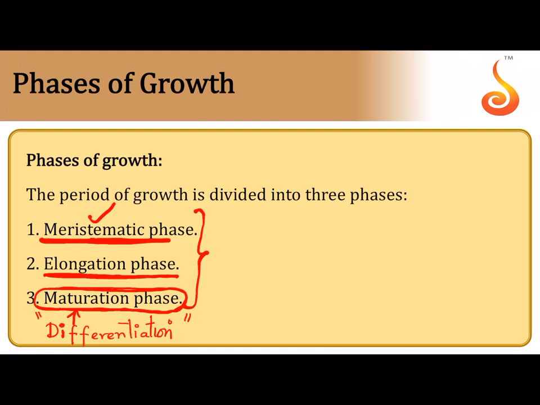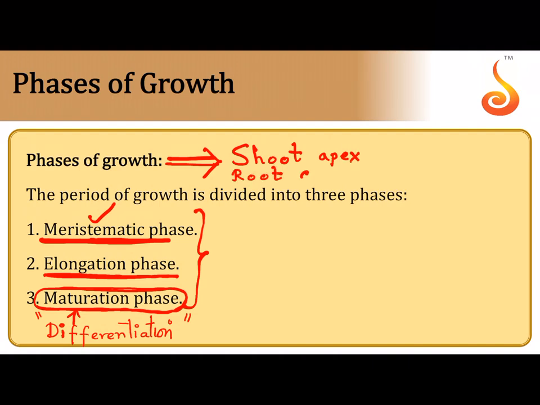So, three major phases of growth. Now this is specifically with reference to either the shoot apex, which contains the shoot apical meristem, or with respect to the root apex, that is the root apical meristem.